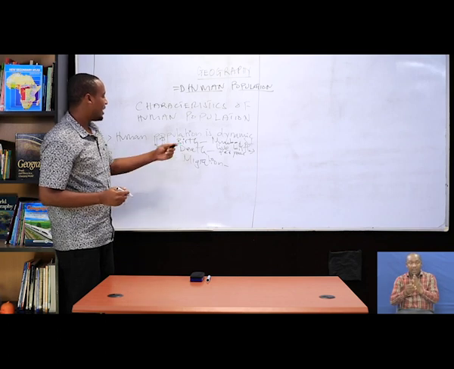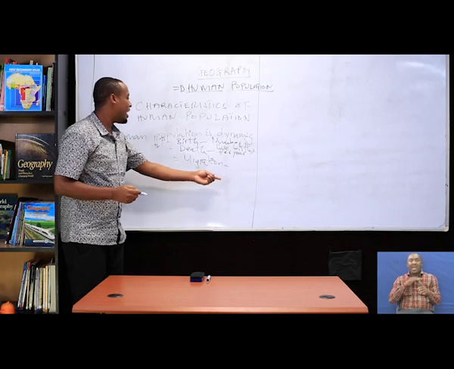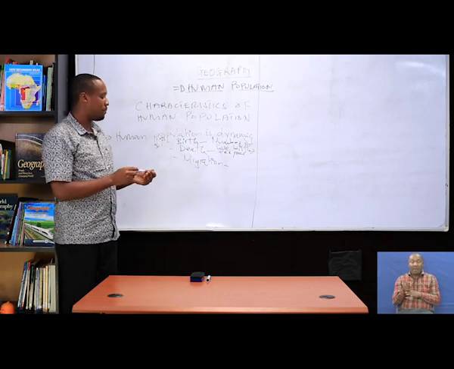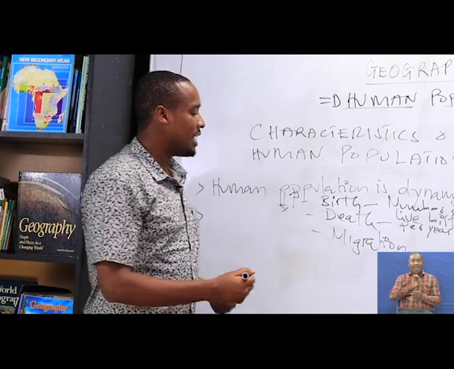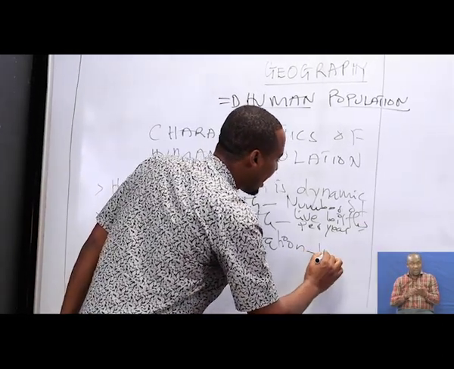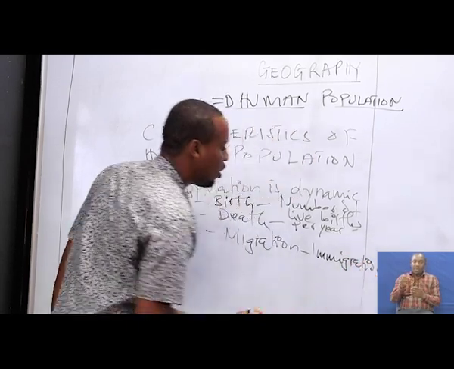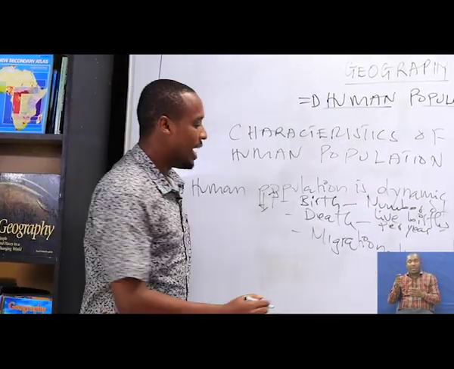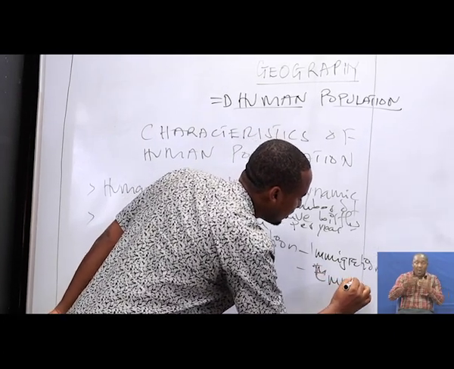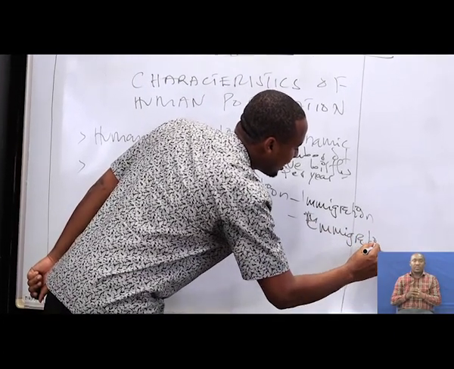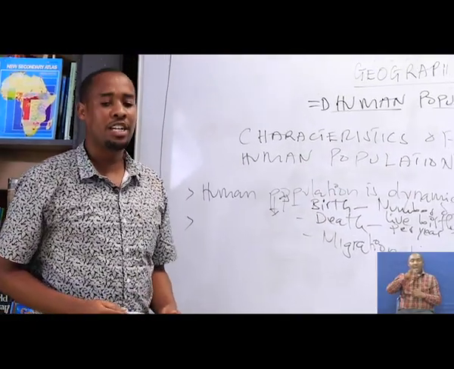The same applies to the death rate: the number of deaths per year per thousand of the population can also lead to a change in population. Then I said it can be those people who are moving in and those who are moving out, whether immigration or emigration.